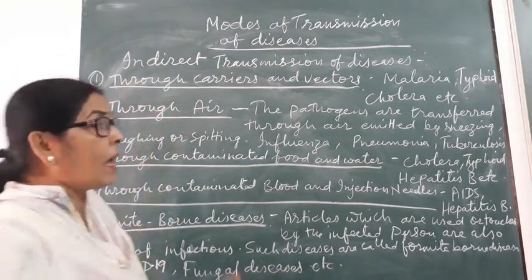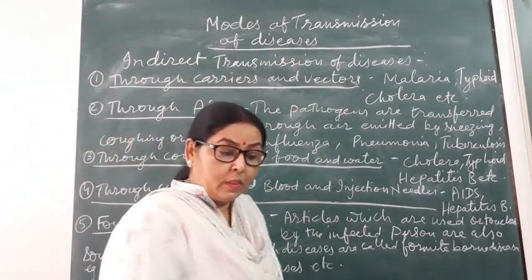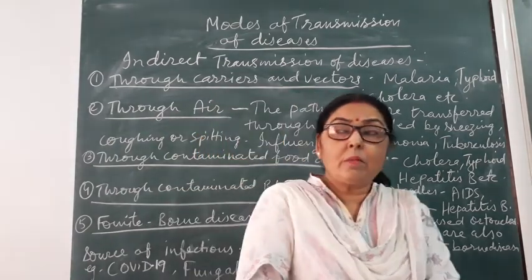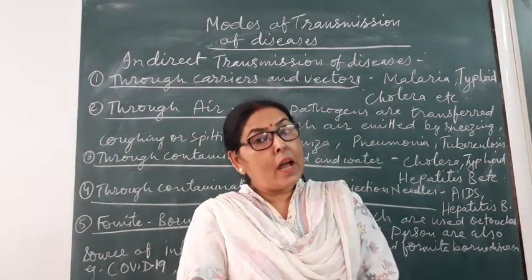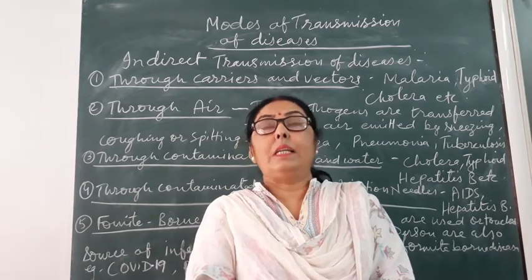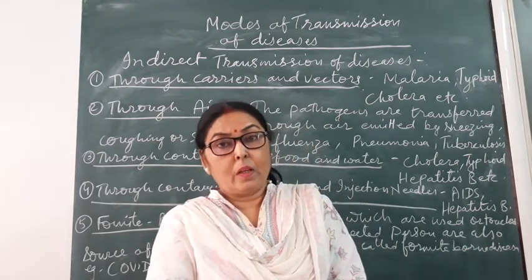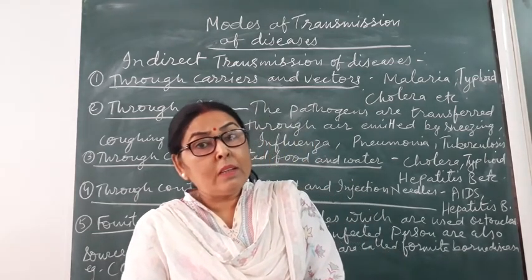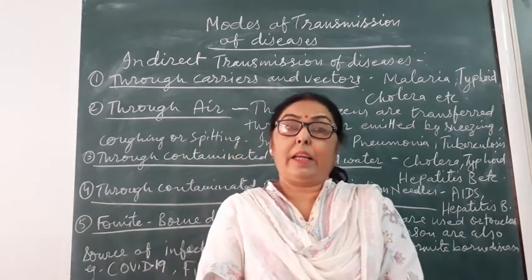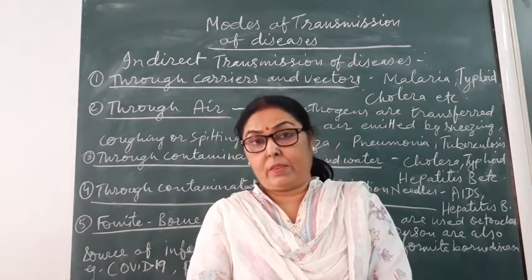First is carriers and vectors. There are some diseases which are caused by insect bites. So these insects are the carriers or vectors.